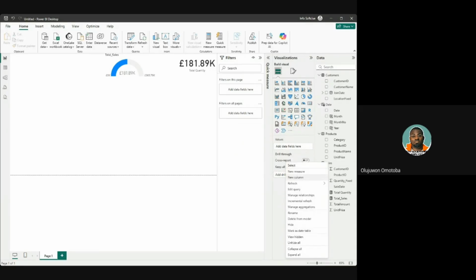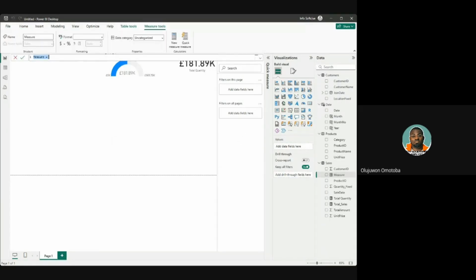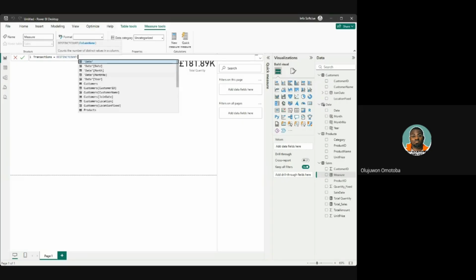Right click, new measure, and there's something called distinct count. Number of transactions has to exist. Transactions, and it says distinct count. That is the formula to count a particular number of something that happened number of times.